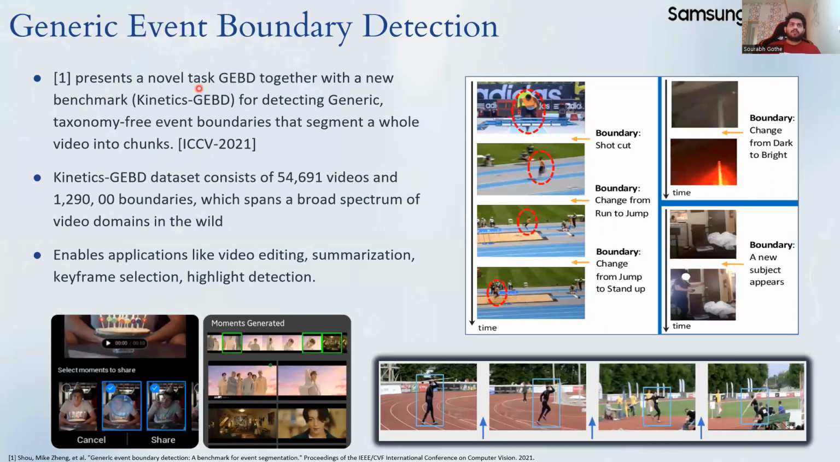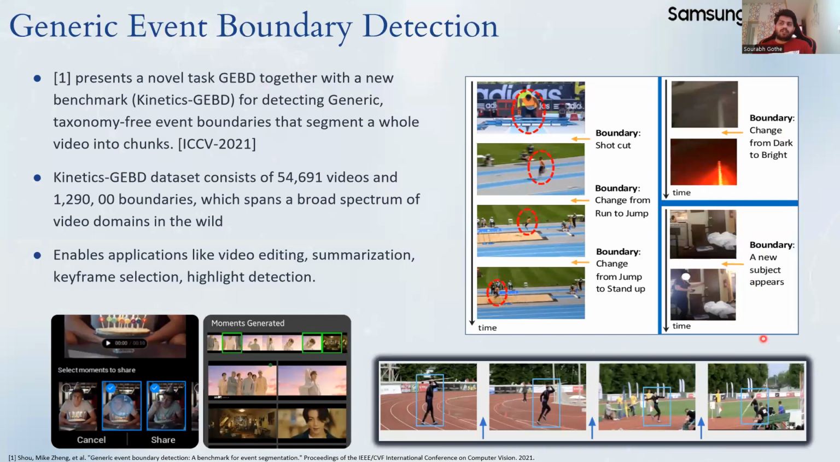Shou et al. introduced a novel task called generic event boundary detection, or GEBD. The aim of this task is to identify taxonomy-free event boundaries from videos. For example, in this frame sequence, there's a change in action from running to jumping, so this constitutes a boundary. And in this sample, there's a change in illumination or environment. In this particular example, a new subject enters the scene, a change in subject.